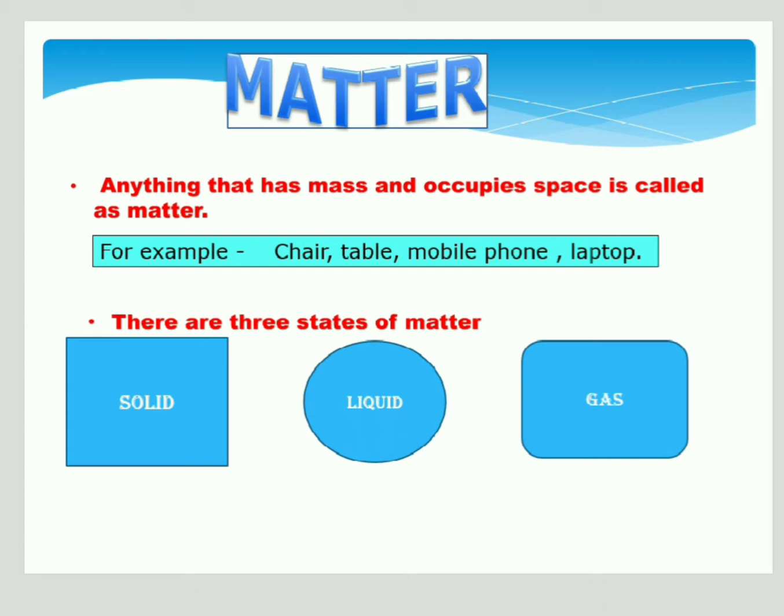The things which you can see in your daily life at your workplace and at your home, those having mass and space are called matter. Then there are three states of it, that is solid, liquid, and gas.